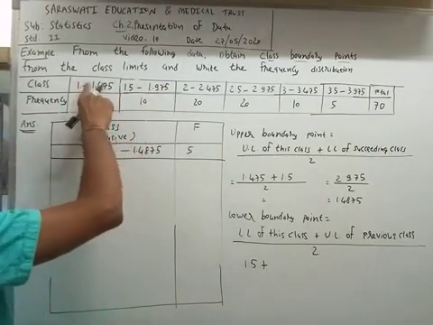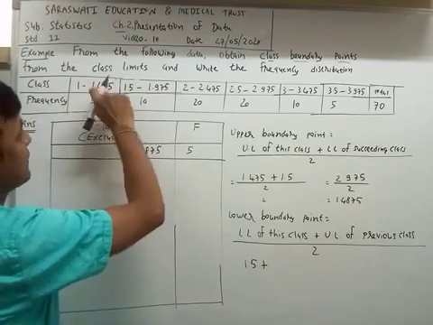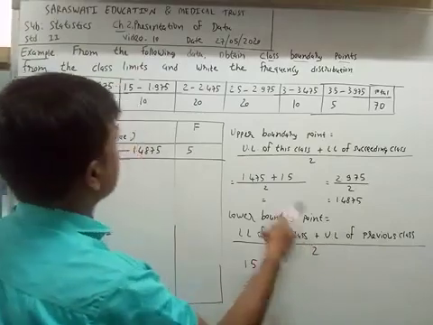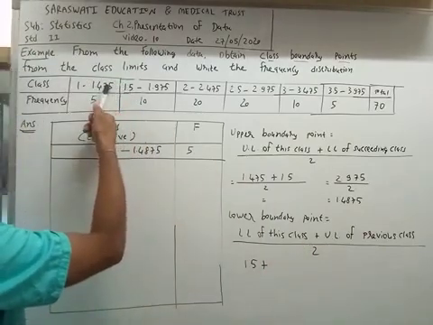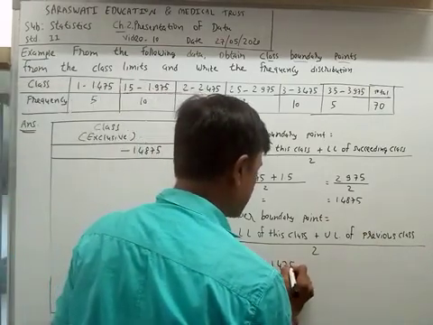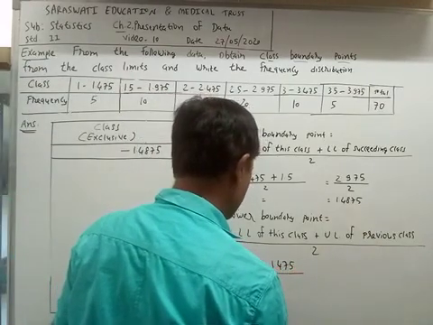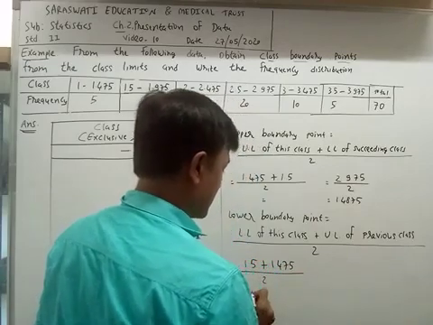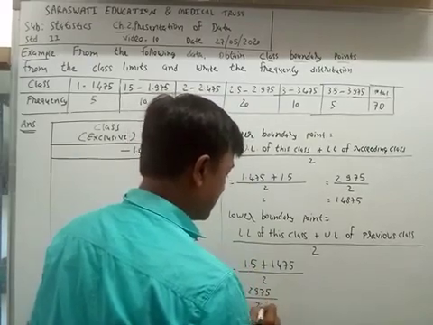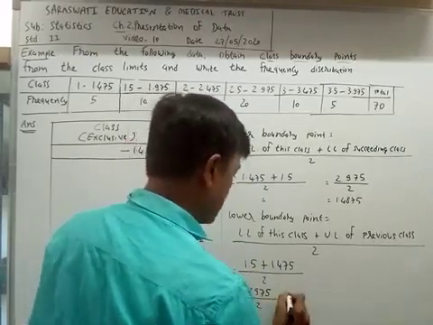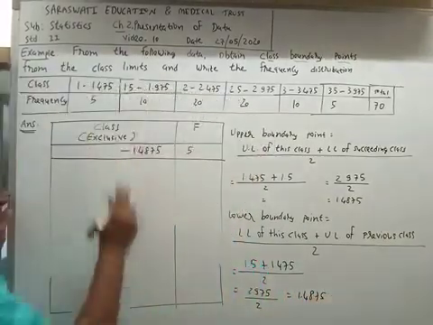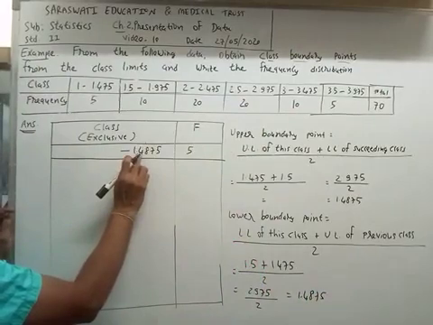The upper limit of the previous class is 1.475, divided by 2. What is the total of both values? 2.975 divided by 2. So the answer is 1.4875. The same value we have got.